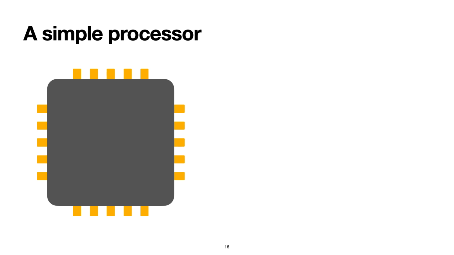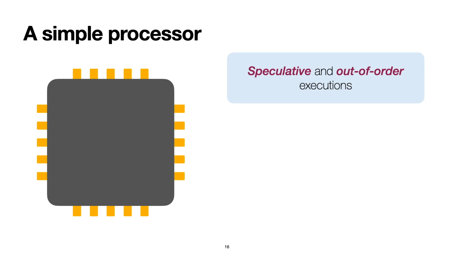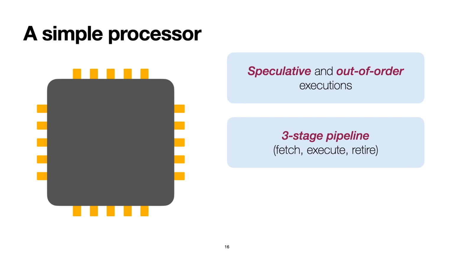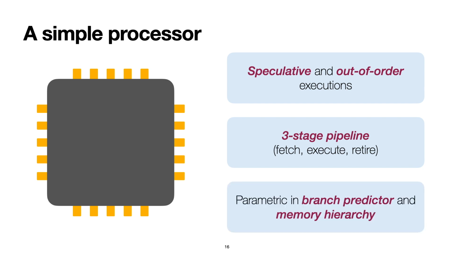As a basis for our analysis of hardware-level countermeasures, we developed the formal model of a simple processor. The processor supports both speculative and out-of-order execution. It has a three-stage pipeline with fetch, execute, and retire stages, and it is parametric in the branch prediction strategy as well as in the memory hierarchy, for instance, in the replacement policy used in caches.